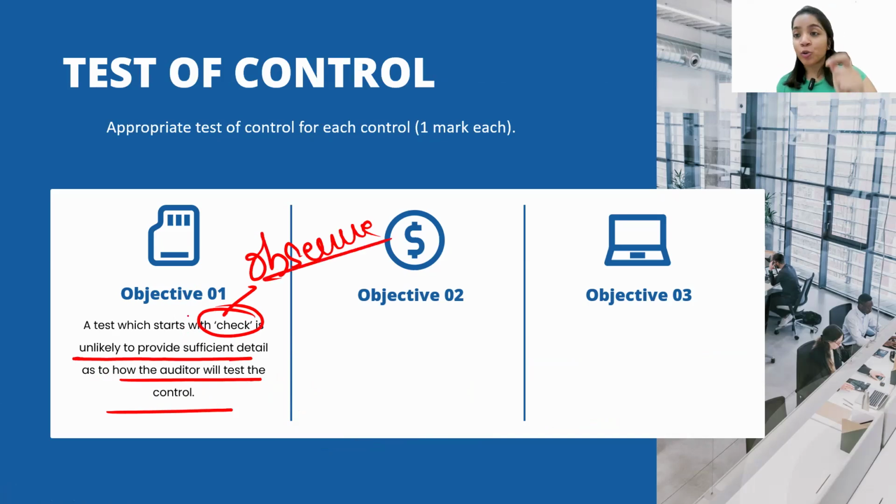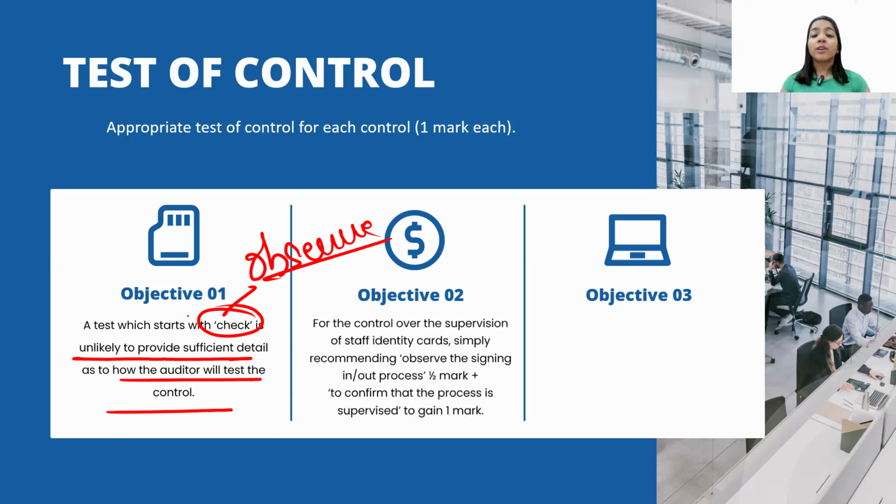These are a few action words that are used by AA students very often when it comes to the test of control. Guys, please ensure that just mentioning that you need to check is not enough. What are you checking? How are you checking? If these details are not there, you will not get your complete 1 mark.